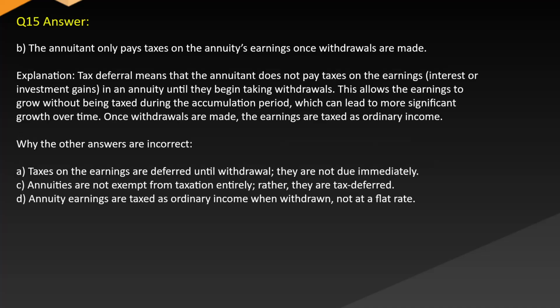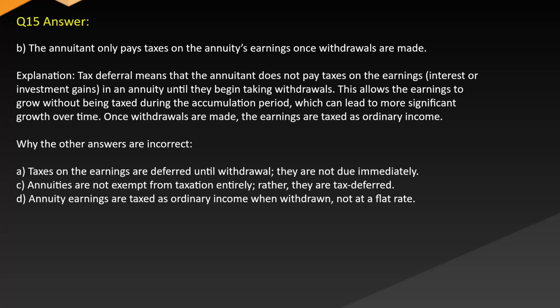Answer: B. The annuitant only pays taxes on the annuity's earnings once withdrawals are made. Explanation: tax deferral means that the annuitant does not pay taxes on the earnings, interest, or investment gains in an annuity until they begin taking withdrawals. This allows the earnings to grow without being taxed during the accumulation period, which can lead to more significant growth over time. Once withdrawals are made, the earnings are taxed as ordinary income.